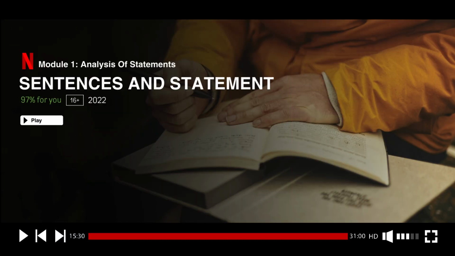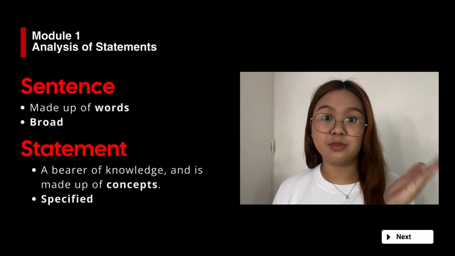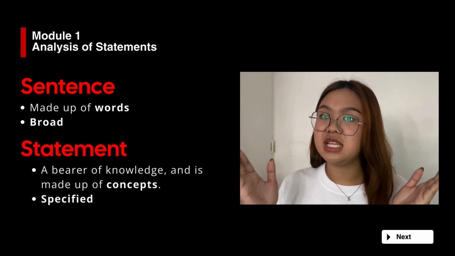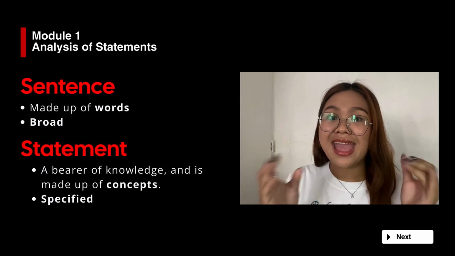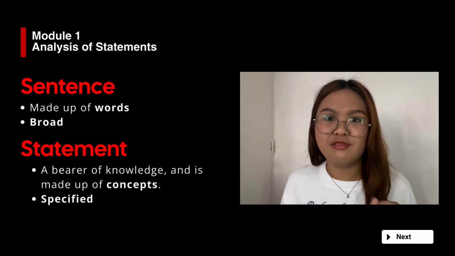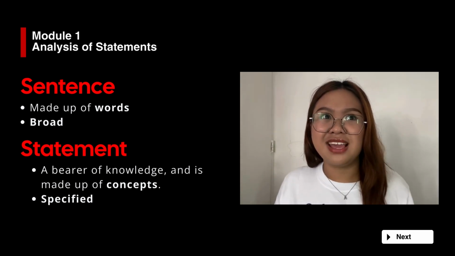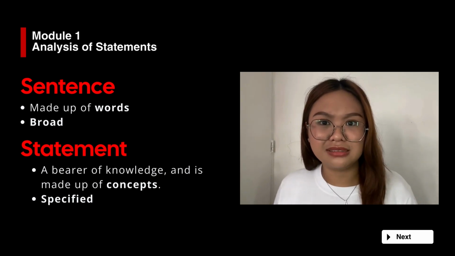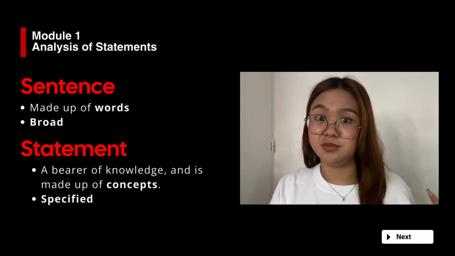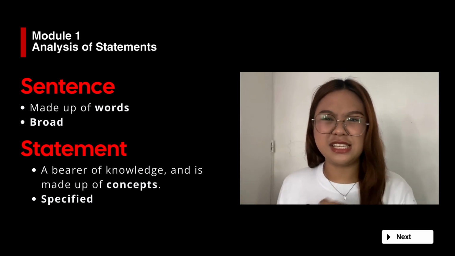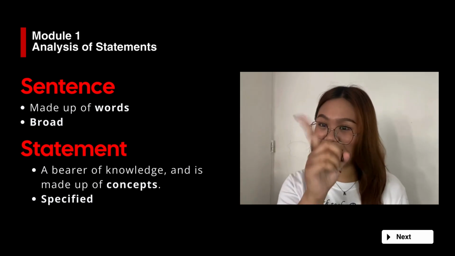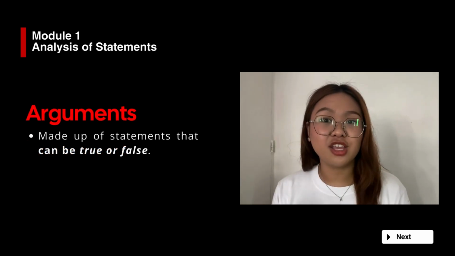Ngayon, dumako naman tayo sa sentence and statement. A sentence is made up of words, while statement is a bearer of knowledge and is made up of concepts. Kumbaga, may mas laman ang statement. Sentence is a broad term, while statement is a specified one. Hindi pa tayo tapos. Meron pa tayong arguments.